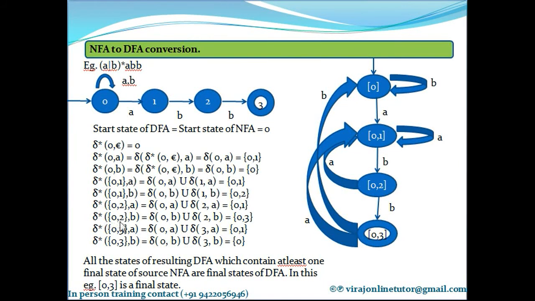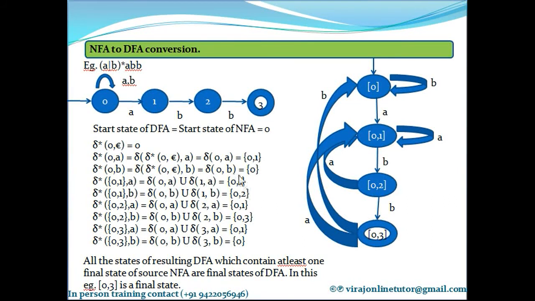What is delta asterisk of 0, 2 on B? It is delta of 0, B union delta of 2, B. Simple. Now what is delta of 0, B? 0, B is 0. So just write that first. And what is delta of 2, B? 2, B goes to 3. So just write 3 here. So I have computed delta asterisk of 0, 2 on A and B.